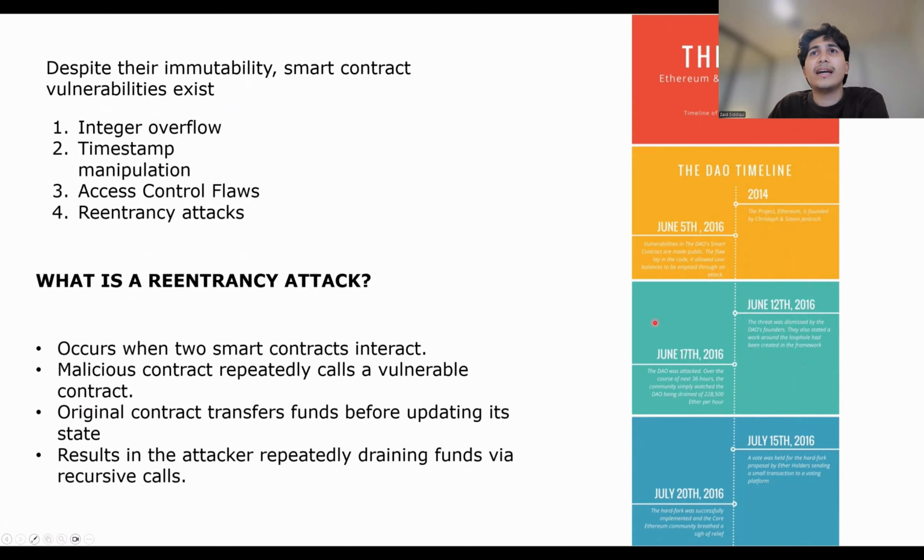Later in 2016, the DAO was attacked, just a few days after they dismissed the threat. Over the course of the next 36 hours, the community was at war as the DAO was drained of 228,500 Ether per hour, leading to a loss of about $60 million.